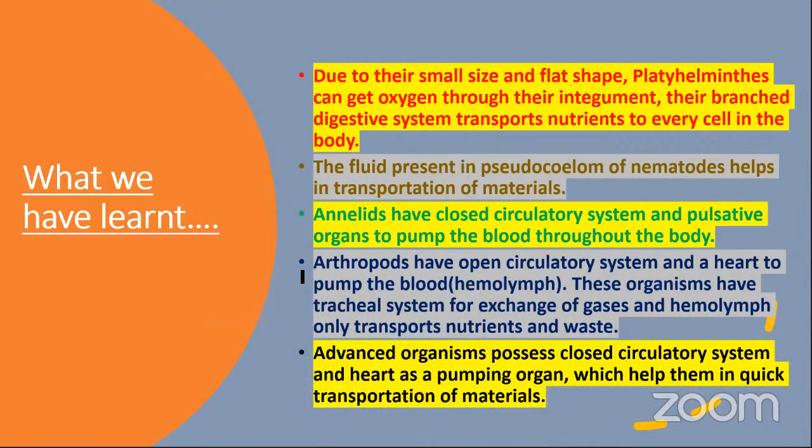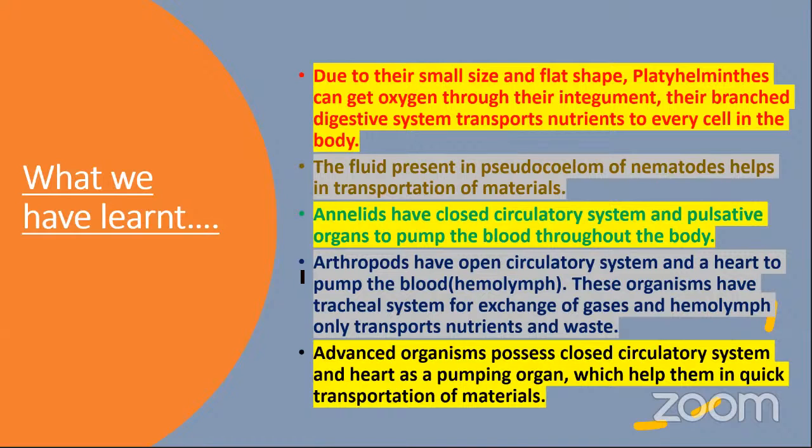Advanced organisms possess a closed circulatory system and a heart as a pumping organ, which helps them in quick transportation of materials. Advanced organisms like chordates possess a closed circulatory system.